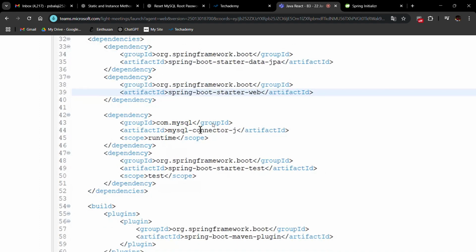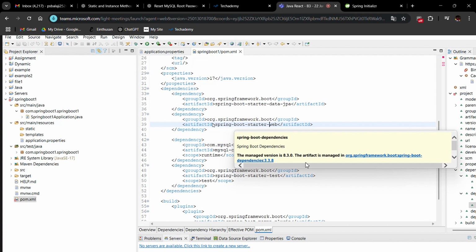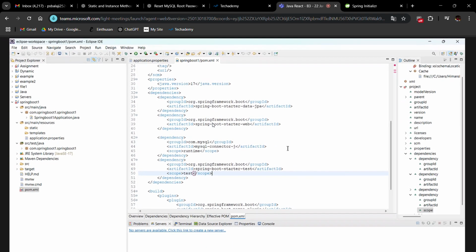Also Spring Boot will support JUnit test cases by default. You can see spring-boot-starter-test, which means by default it will support JUnit. This is also one advantage. Any doubts up to this? No, sir. So all the Java classes should go in src/main/java. All the configuration related stuff should go under application.properties. All the dependencies should go inside pom.xml.